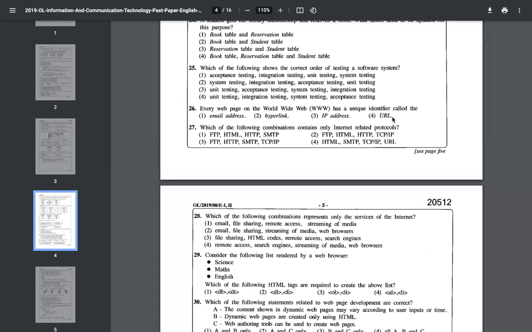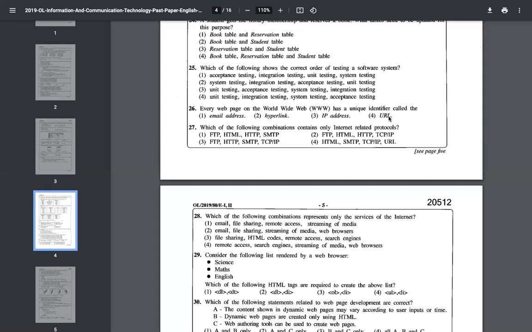Uniform means it's a unique one. Uniform resource locator: the location of the resource is uniform. So that is the unique identifier for any resource on the internet. Uniform resource locator, URL, is a unique identifier for any resource location. So URL is the answer.